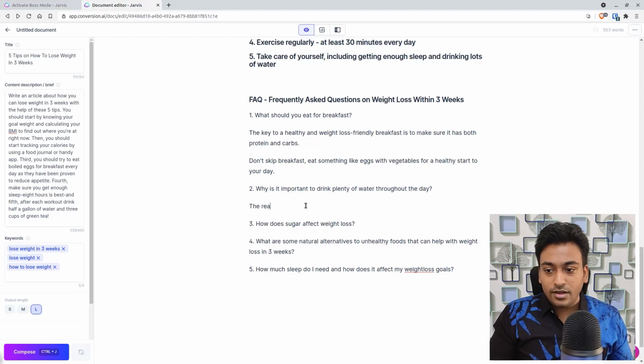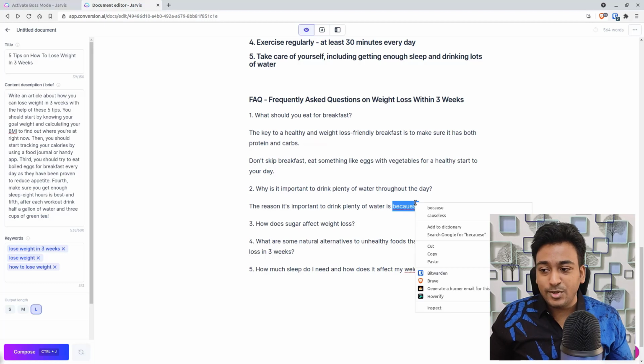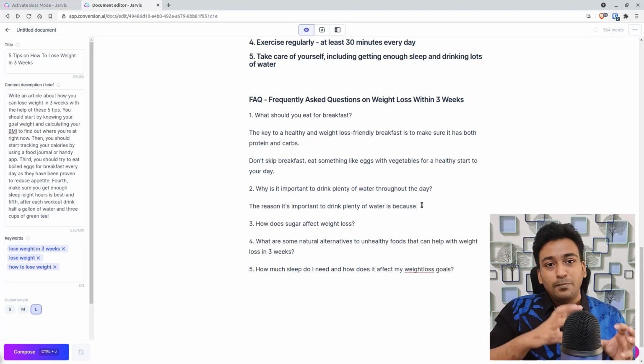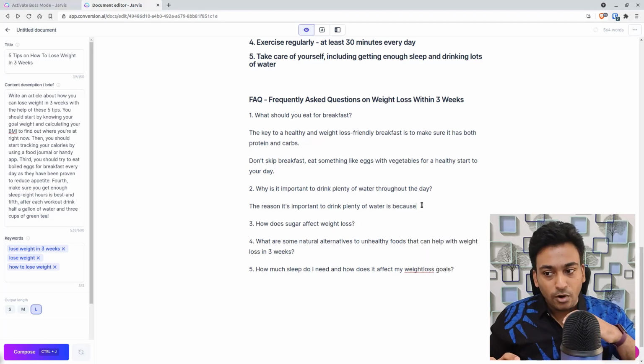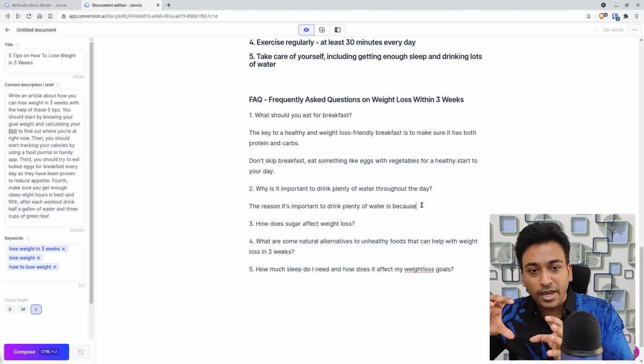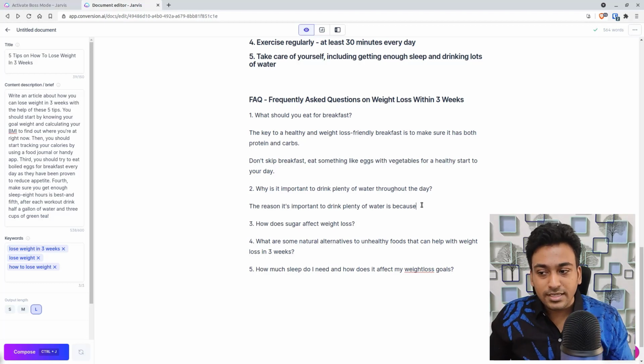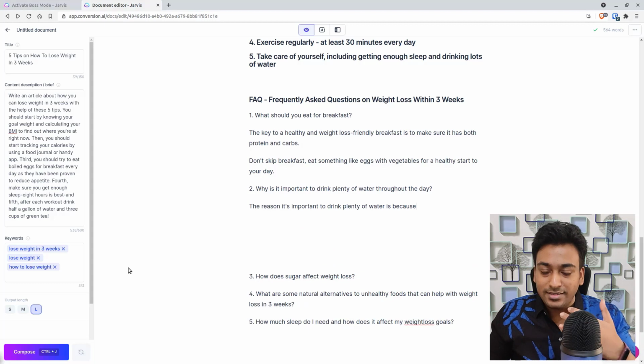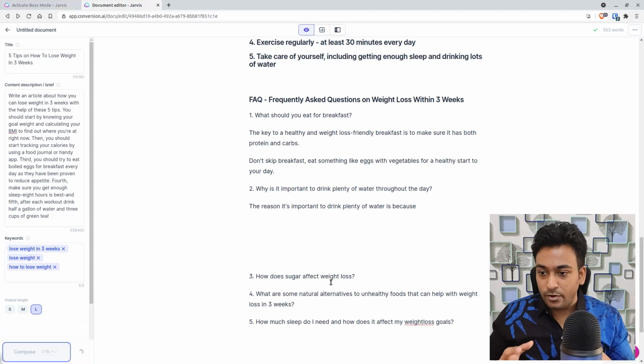The reason it is important to drink plenty of water is because, and now I'm just basically asking it to answer, but rather than putting that into a question format, I'm just typing my thought and seeing whether Jarvis can finish up that thought as an answer. Let's see whether that works.